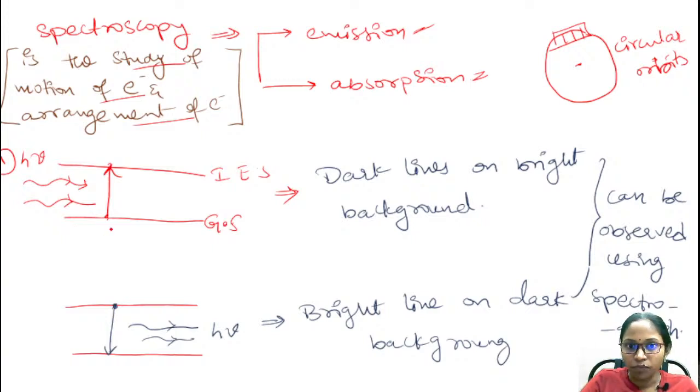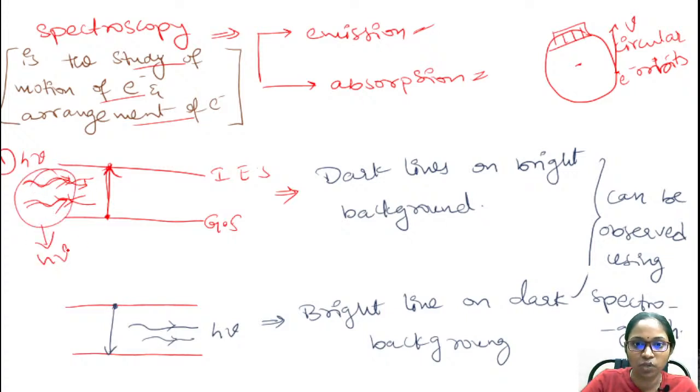Whenever the electrons revolve around the nucleus in their circular orbits with velocity v, what happens? As the light rays illuminate the atom continuously, the electrons will transit to the higher energy levels by absorbing the energy from these light rays.